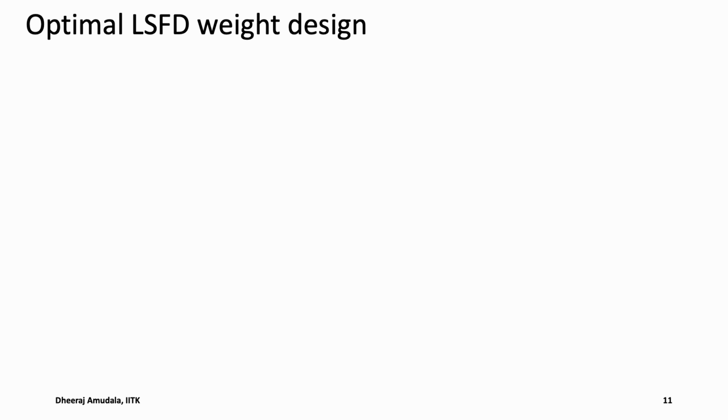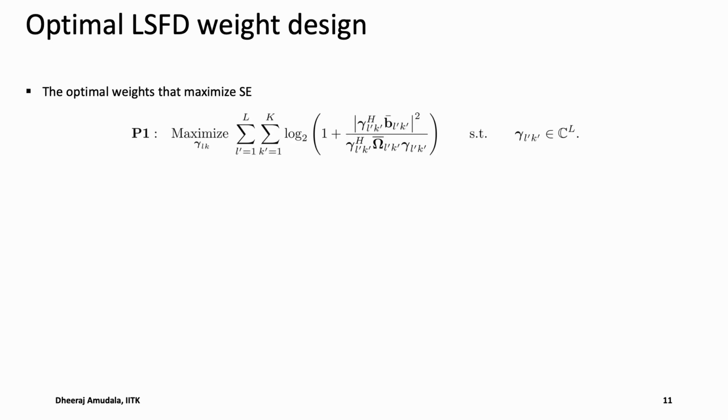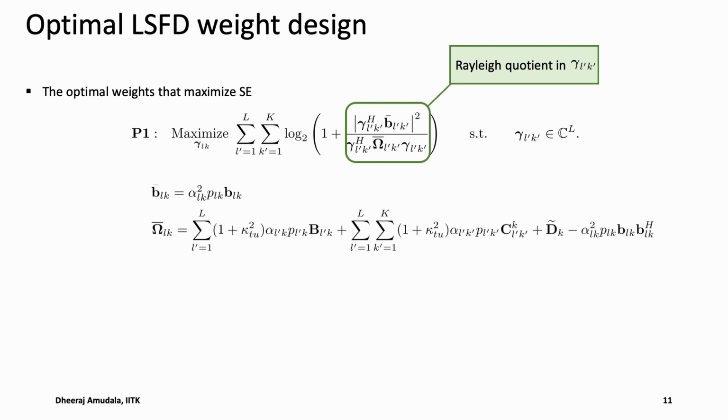Coming to the optimal LSFD weight design, we try to design it by maximizing the sum SE of the system. So the problem can be formulated as follows. We see that this B tilde L dash and omega L dash K dash are shown below. We see that gamma LK affects only the SINR of user ULK, and it is independent of other users UL dash K dash. Looking at the SINR, we see that it is in Rayleigh quotient form in terms of gamma L dash K dash, the highlighted SINR.